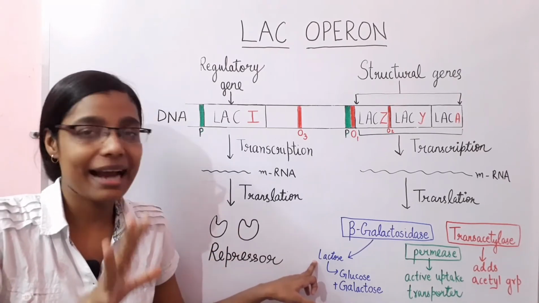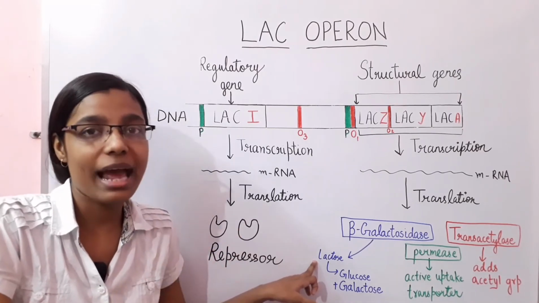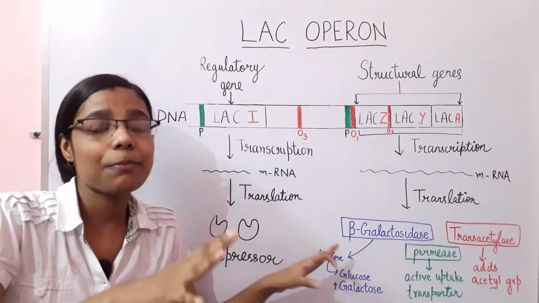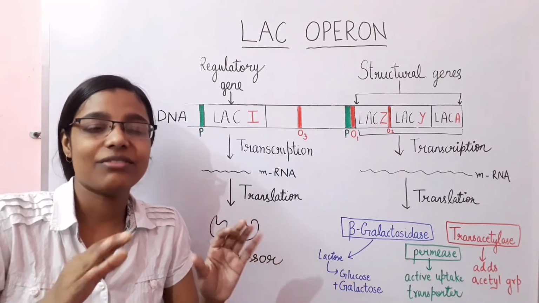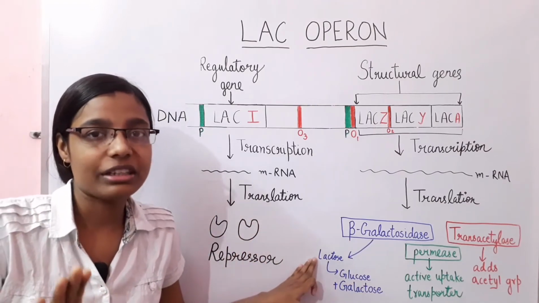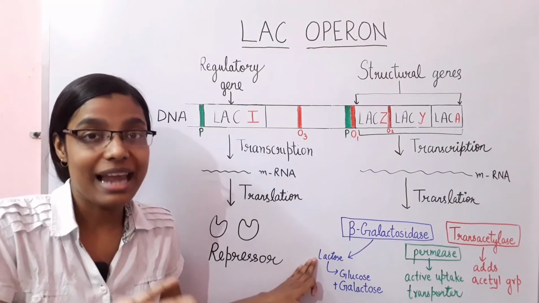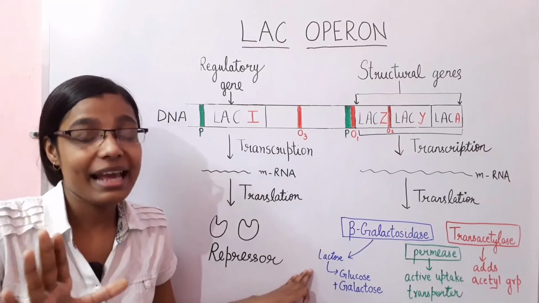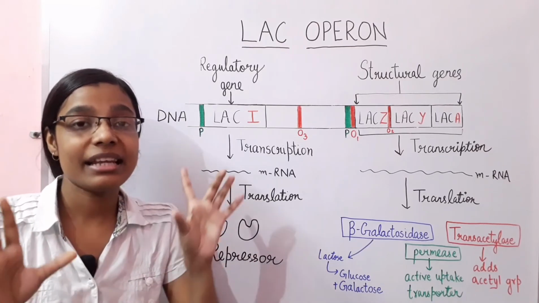Okay, some of the lactose is converted into allolactose because some of the beta galactosidase is still present within the E. coli cell in very small amounts. So this lactose gets converted into allolactose when lactose is present in the medium. Okay, then that allolactose acts as an inducer.